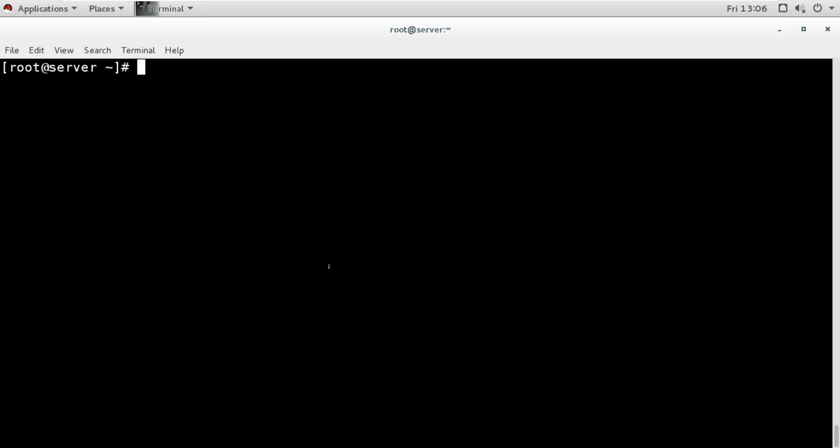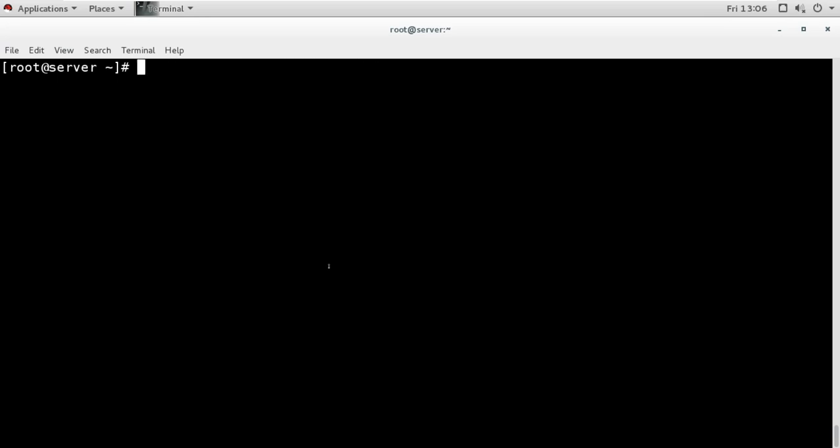Caching only server. So if we want to configure this server as a caching only server, we just don't have to do anything, just install the package and start the service. systemctl start named. And when we start the service, your server will start working as a caching only server.